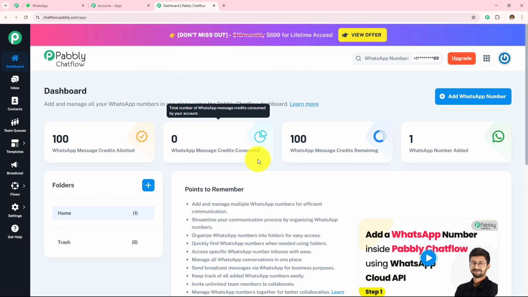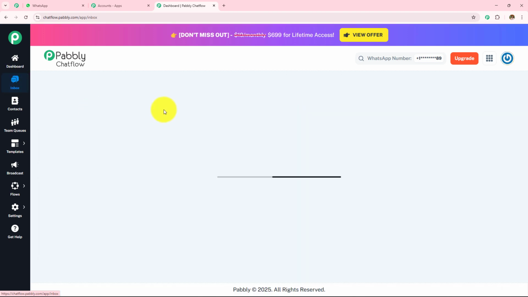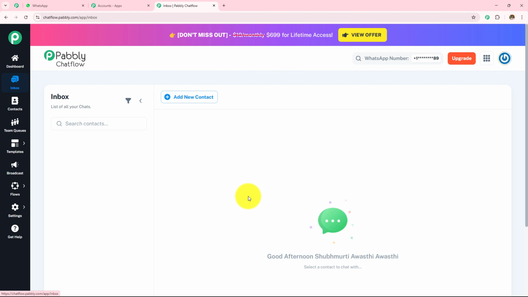So now on the left hand side where we can see all these options, I am on the dashboard of Pabbly Chatflow. The next option is of inbox. So this is where all the incoming WhatsApp messages appear. You or your team can respond to customers' chat from here in real time. Next one is of contacts.